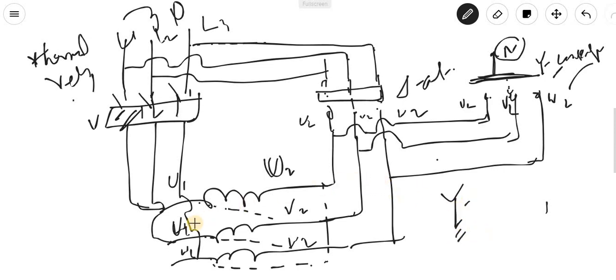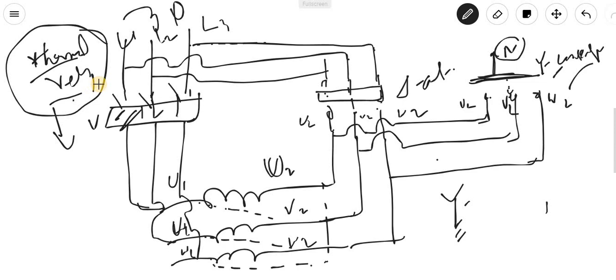But while this machine gets started, in the normal condition, within 1 minute, 1/2 minute, it will settle at normal position. Then you have one thermal relay which will sense the condition, and this contactor will open, this contactor will close.